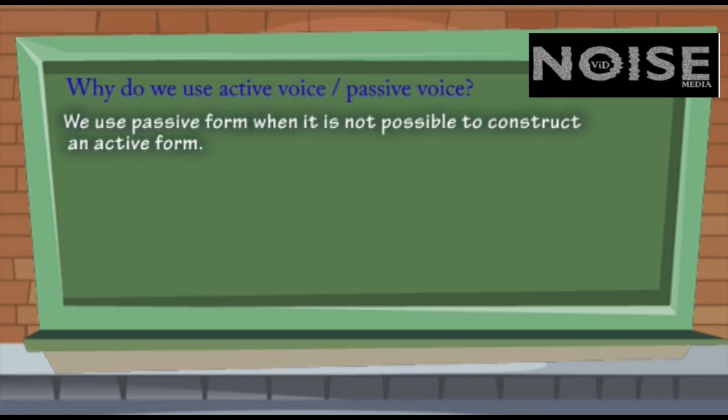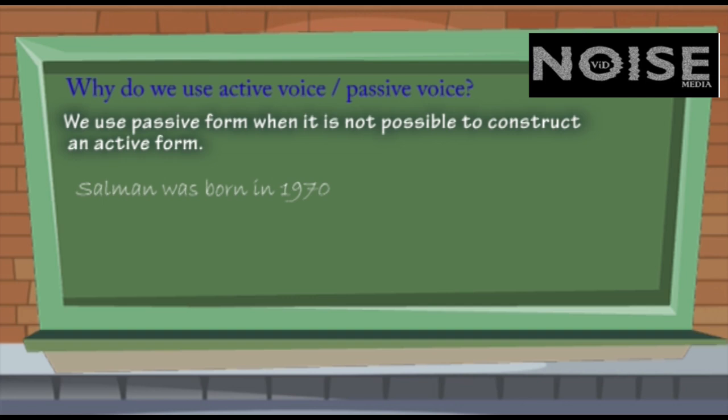We use passive form when it is not possible to construct an active form. For example, Salman was born in 1970. In some languages, interestingly, like Urdu, it is quite possible to say the same thing in the active form. For example, Salman 1970 में पैदा हुआ.